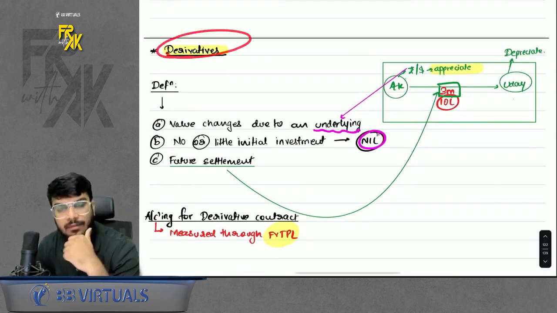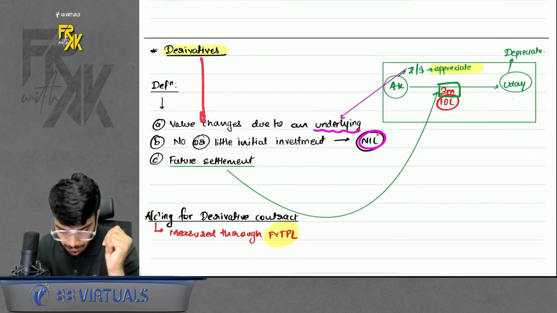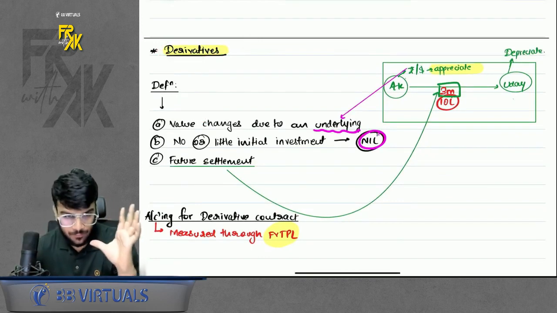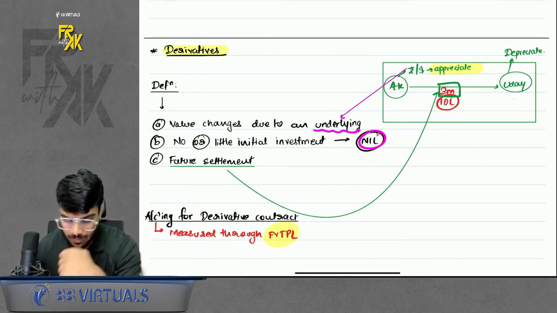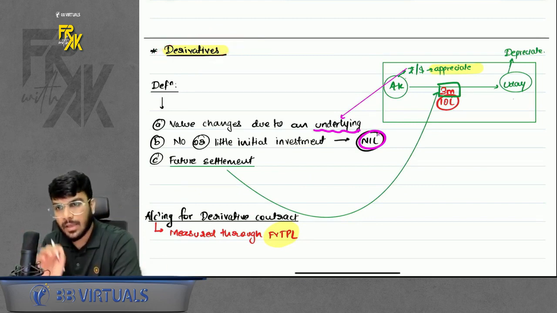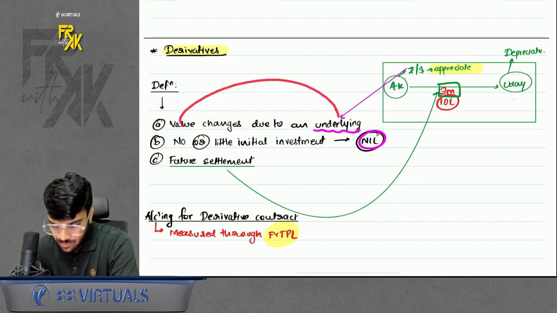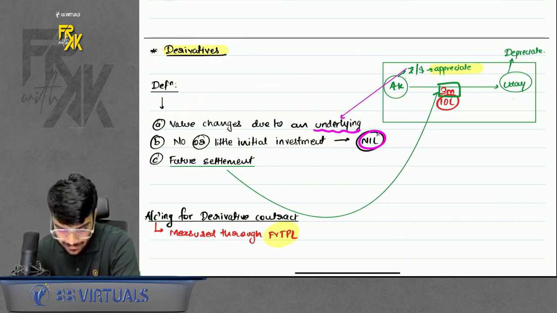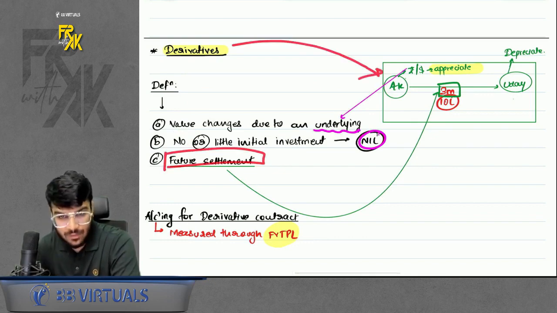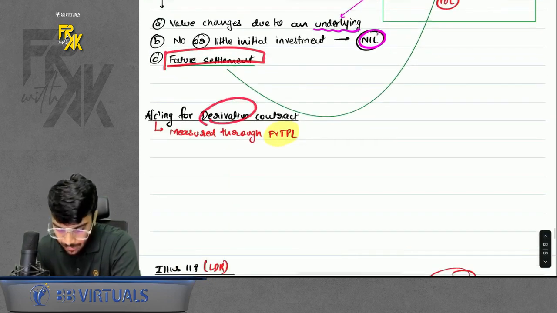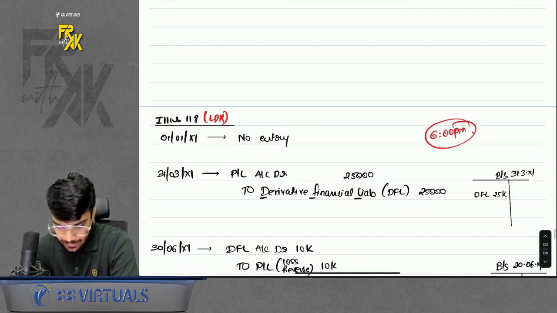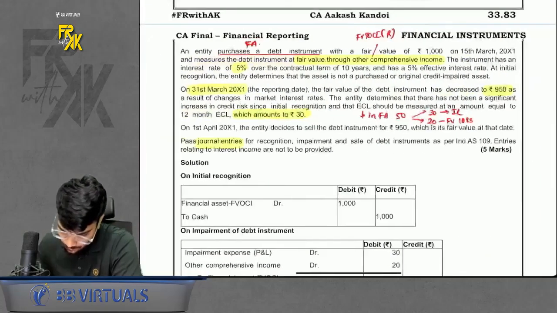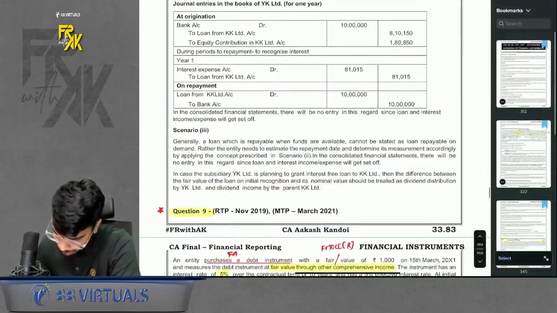Now the next point is derivatives. What is the meaning of derivatives? Do remember, derivatives we are only discussing in financial instruments from the FR point of view. No discussion is done from the AFM point of view. Derivatives means any contract whose value depends on an underlying. On the initial date there is no or very little investment and the settlement will happen in future. This is a derivative contract, and each and every derivative contract will be measured through FVTPL. Directly focus on the questions here. We have one question, that is illustration number 118 of my book as of now.